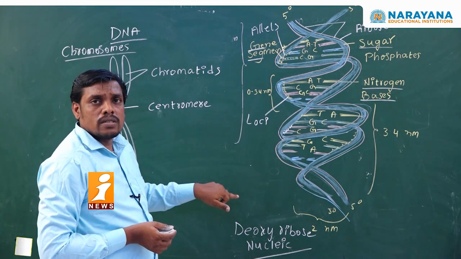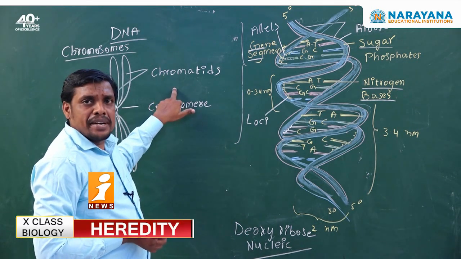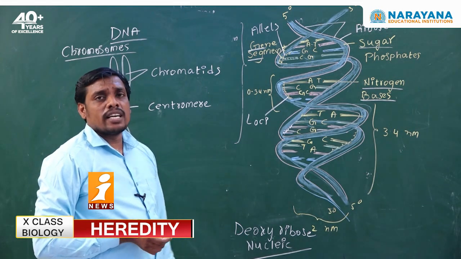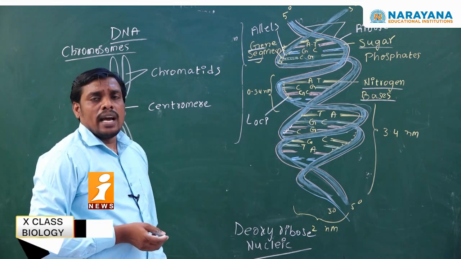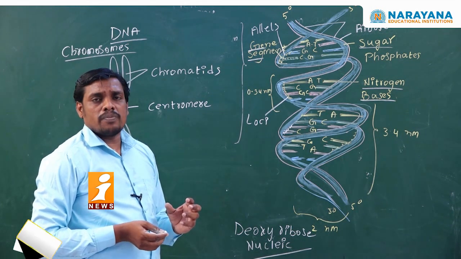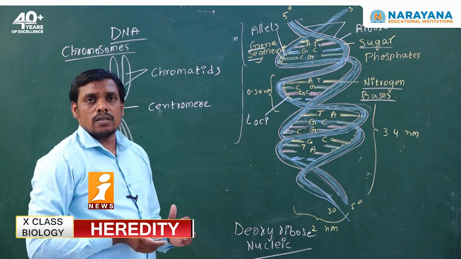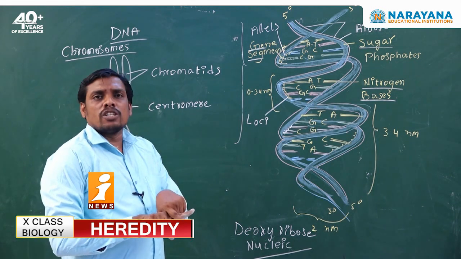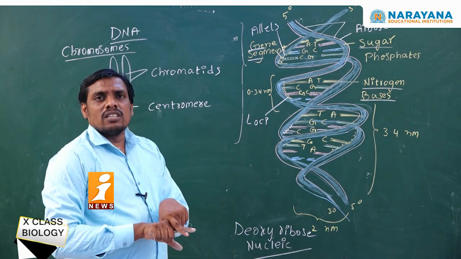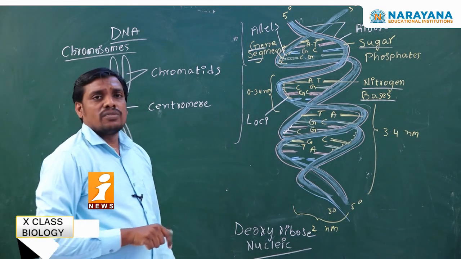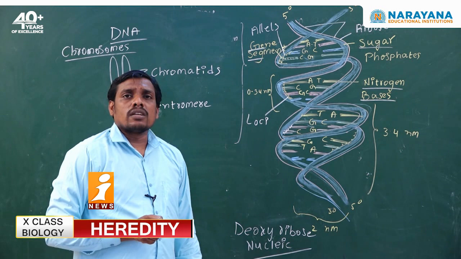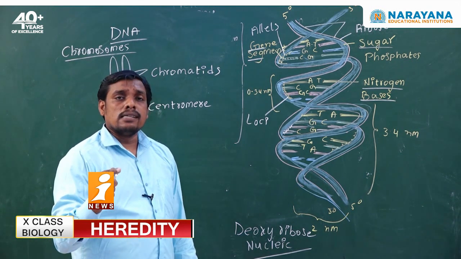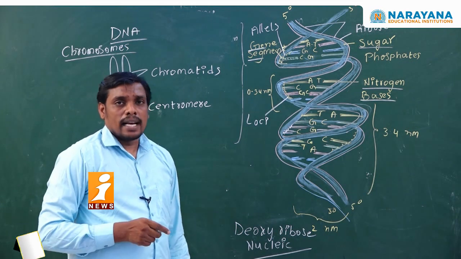During the cell division process, from each chromatid a strand of DNA comes out. Only one strand of DNA comes out. Like this, with the help of the replication process, the two single strands of DNA are connected to each other and form deoxyribose nucleic acid, a double stranded or double helical deoxyribose nucleic acid.